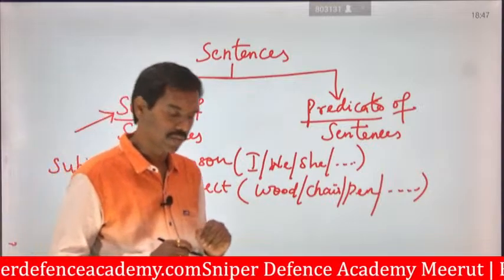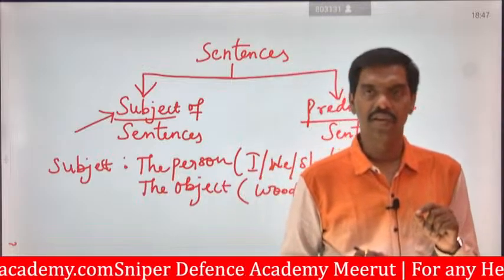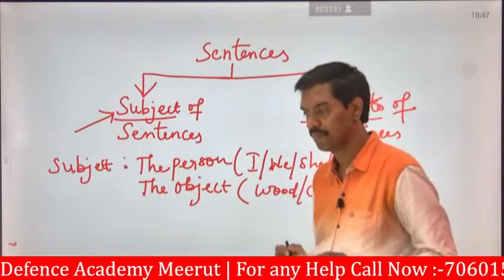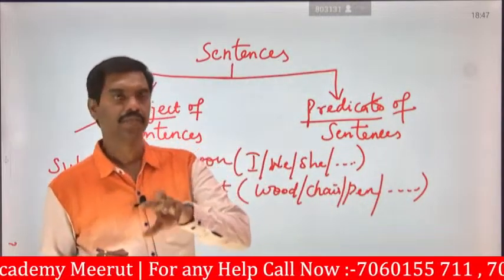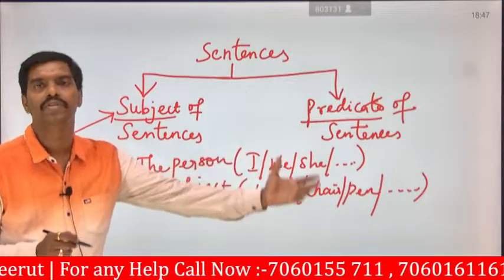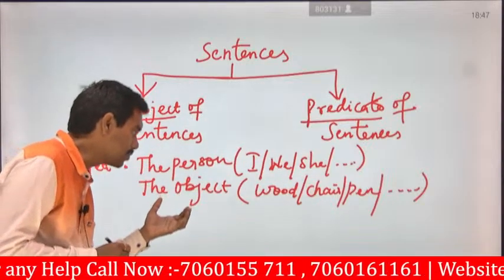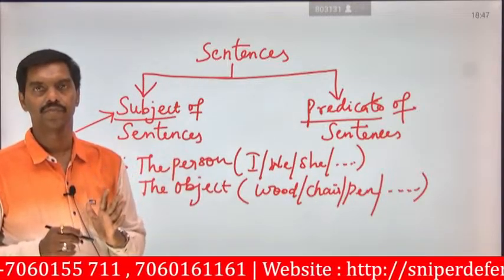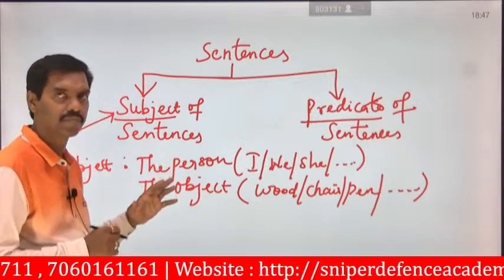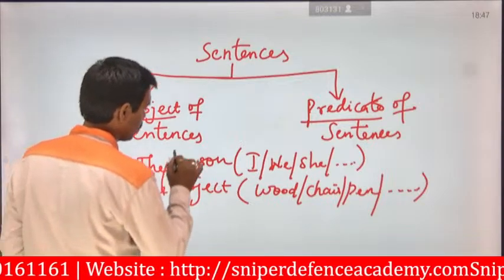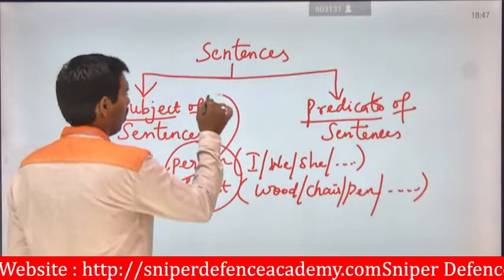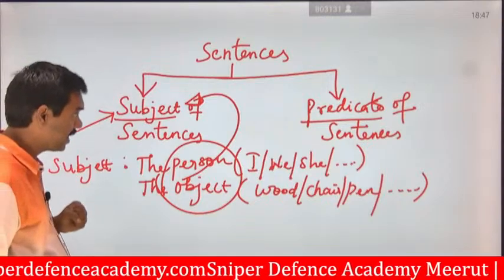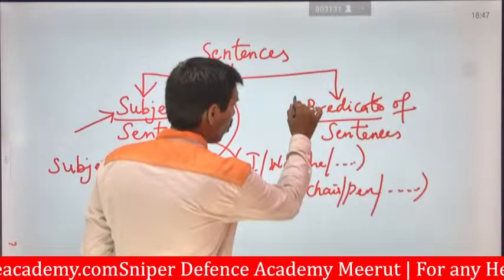Subject means you are going to identify a person, whether he or she or whatever may be. Because of this person, the work will be done. Because of this object, some action takes place. So this is a person, and this is an object. The combination of these two is said to be a subject.